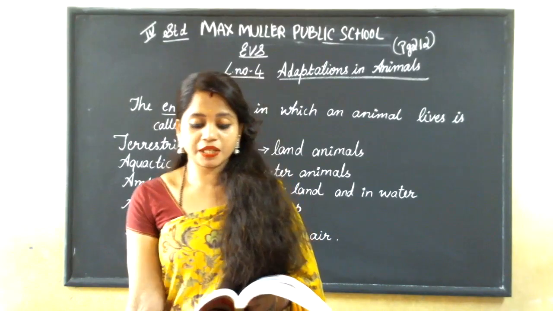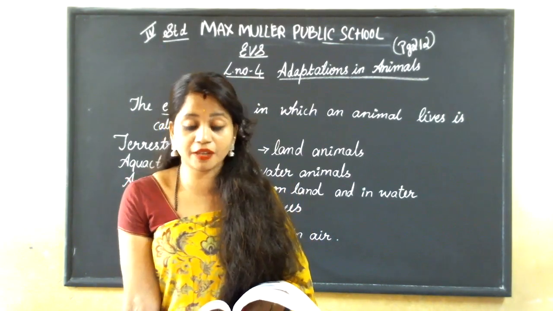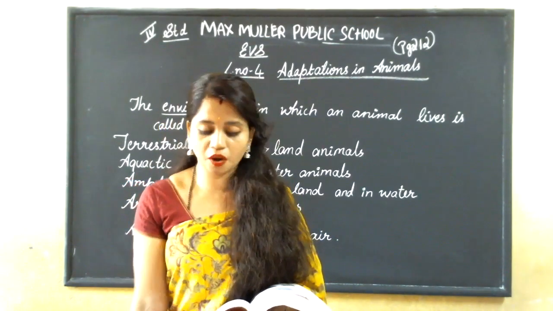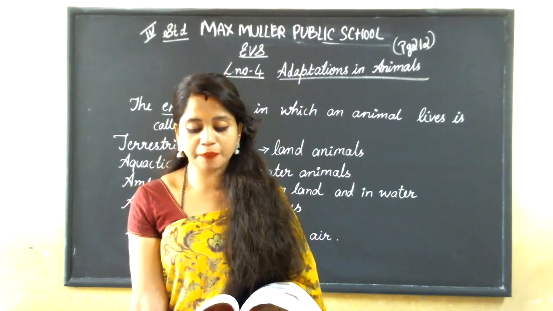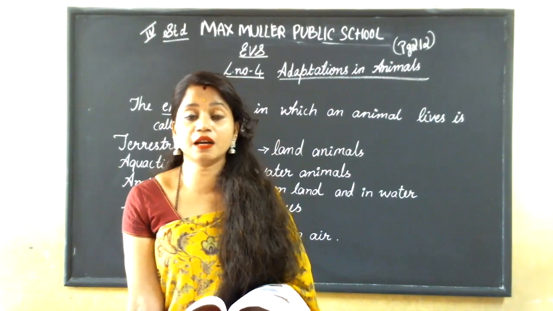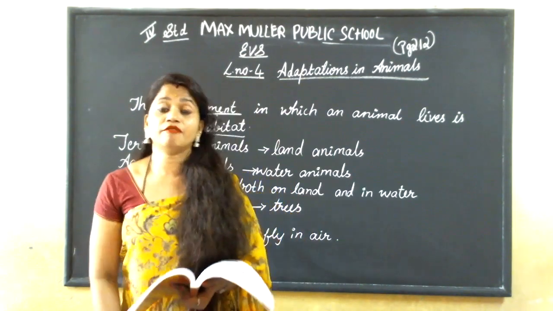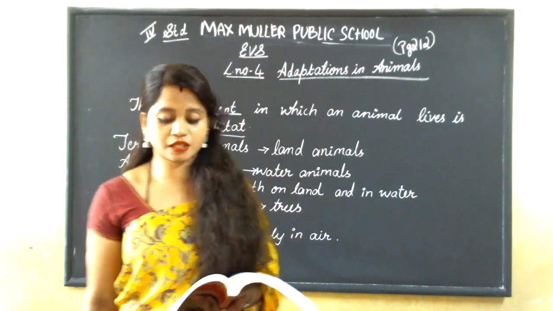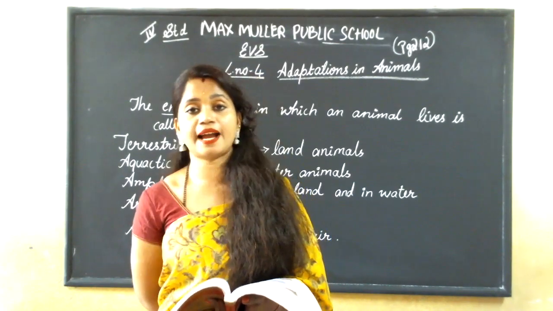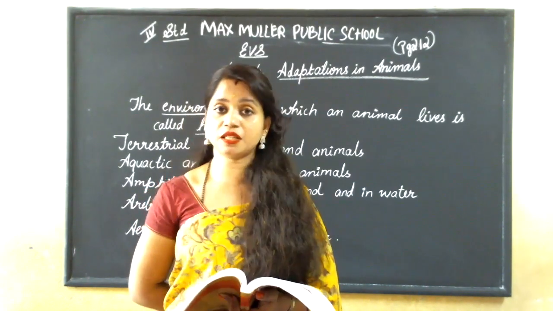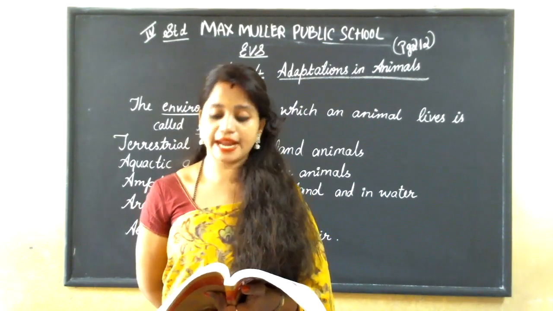Let us now learn about animals living in deserts. How do the animals which live in the desert live? Deserts are very hot and very dry. The camel is an example of an animal best adapted to the conditions in a desert. The camel is the best example of an animal adjusted to those conditions. It has broad, padded feet which help it to walk on sand.